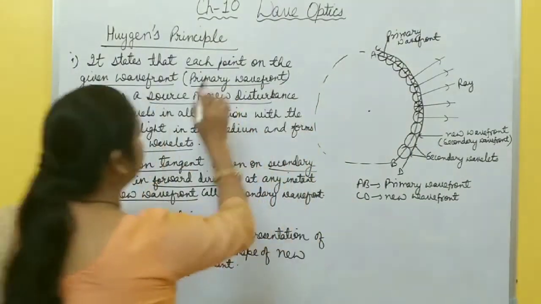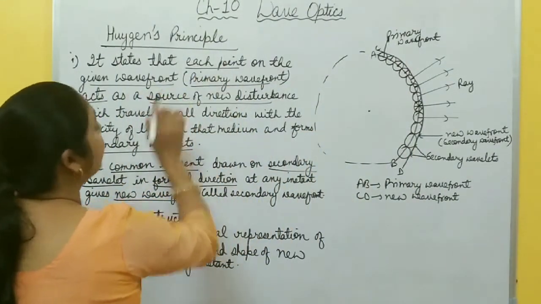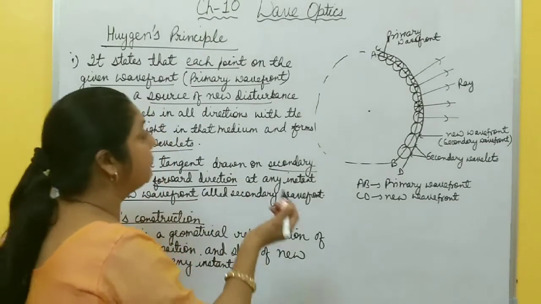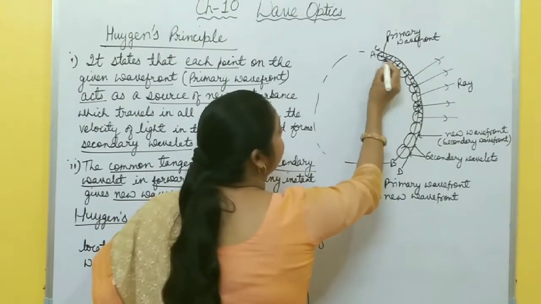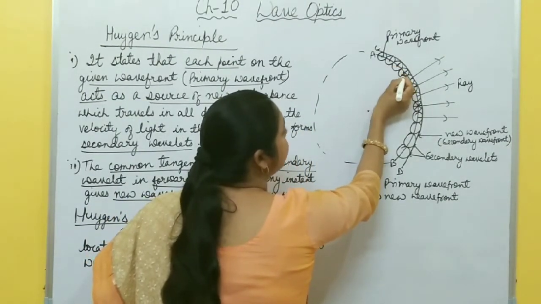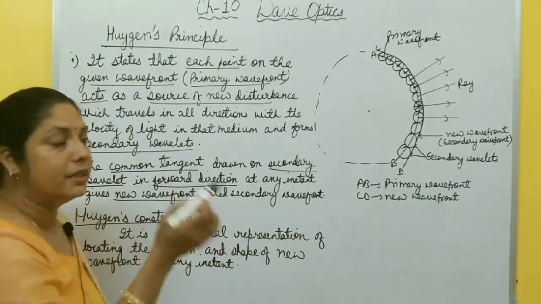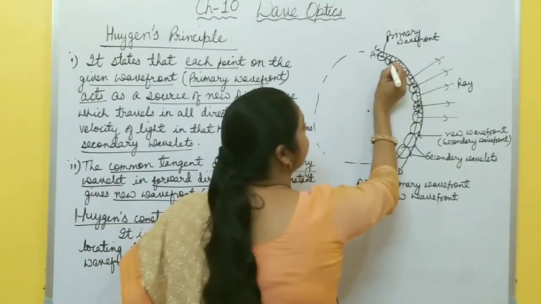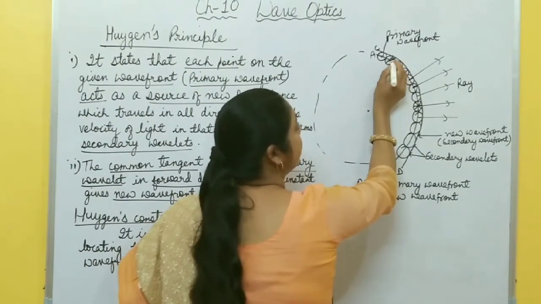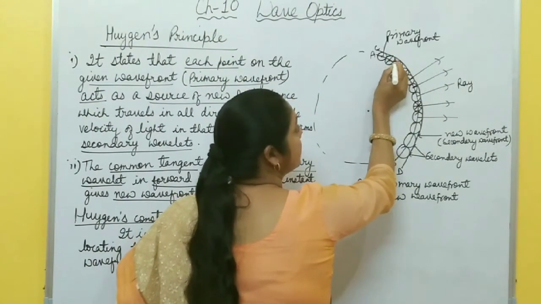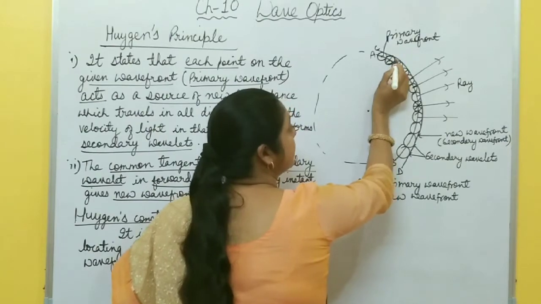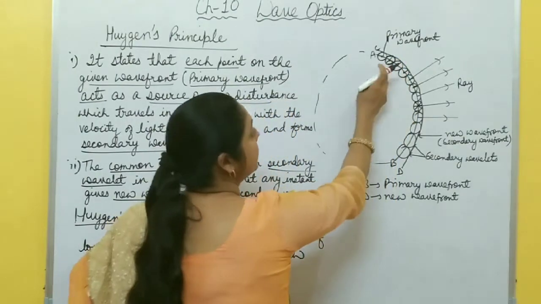Now according to this principle, each point on this wavefront acts as a source of new disturbance which travels in all directions, this side, this side, this side, this side, and if you draw the locus of these particles vibrating in all possible directions, you get one sphere, right?